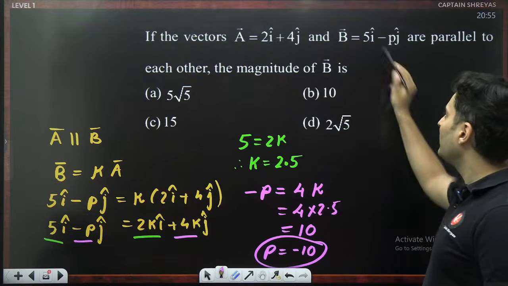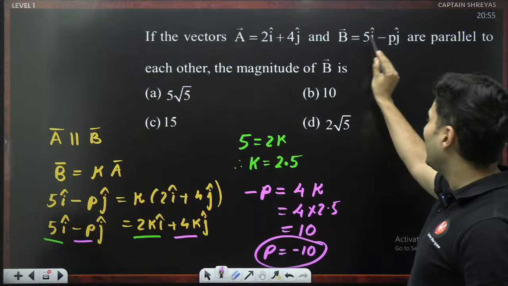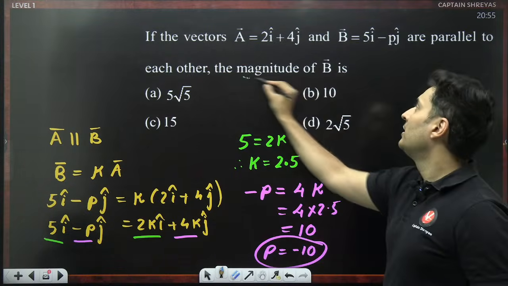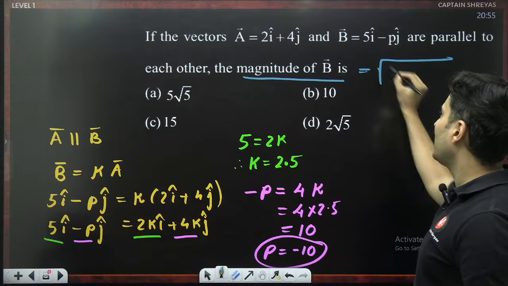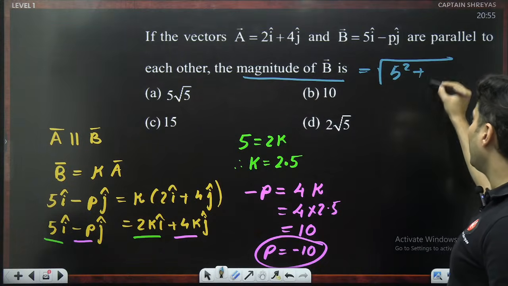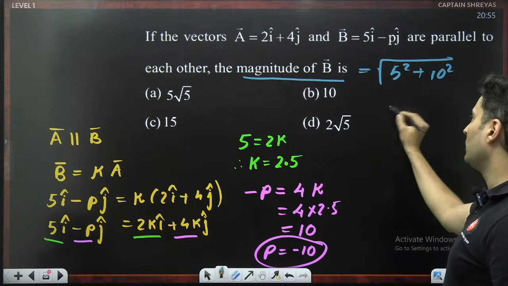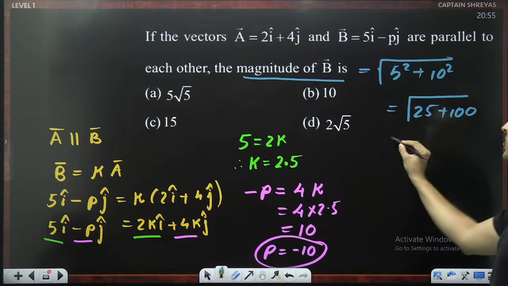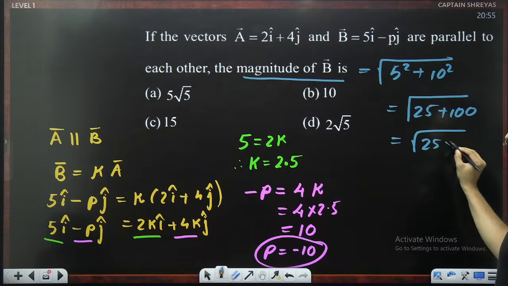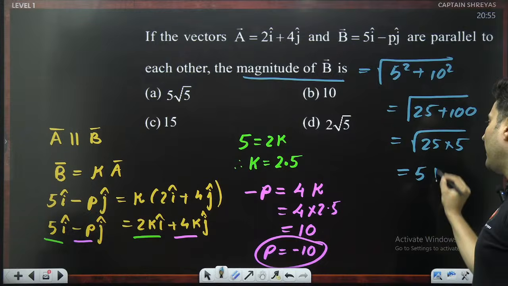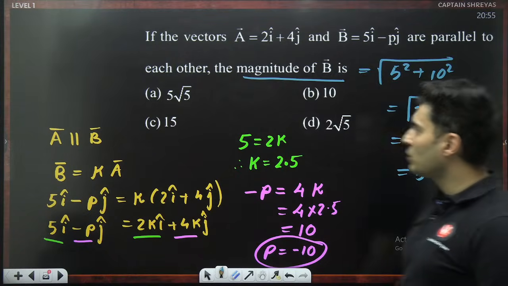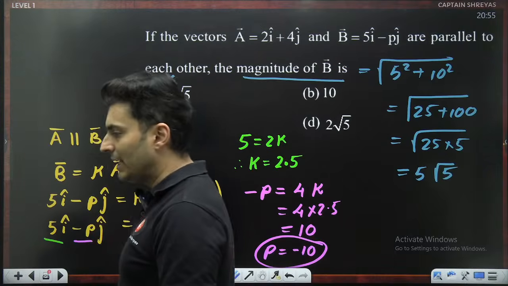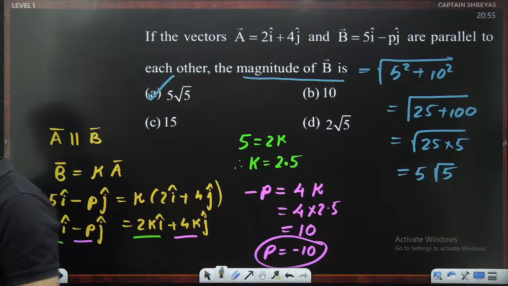So we know the value of p, we know the x component. In order to find the magnitude of B, just take the x component, take the y component, square it, put it under the root, you have got the answer. So 25 plus 100, which is 125, which is 25 into 5, which is 5 root 5, which is option number A. Is that clear, my dear students?